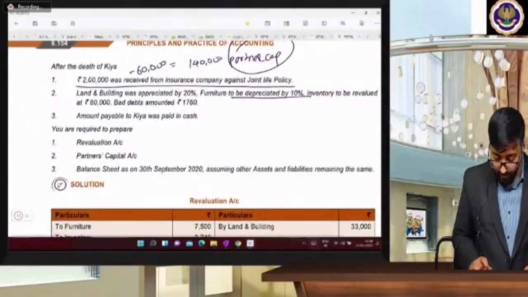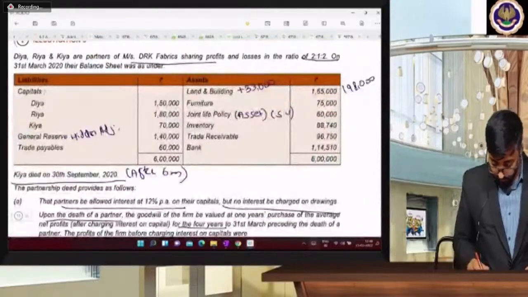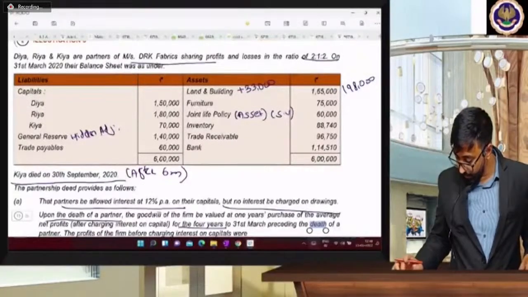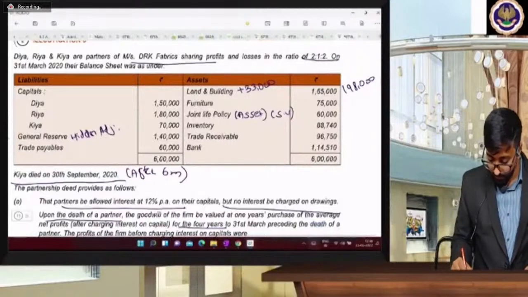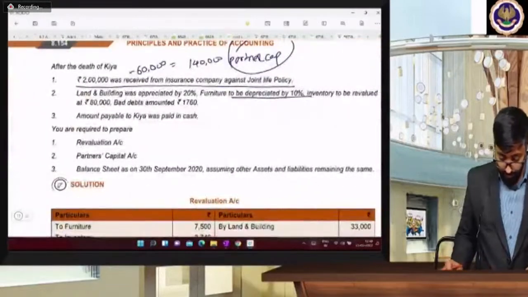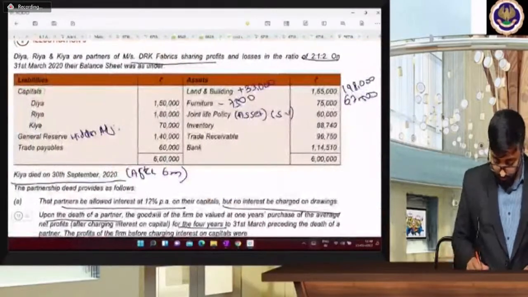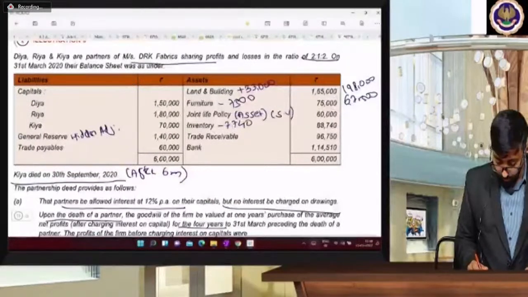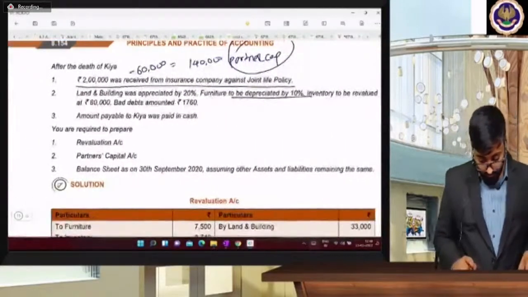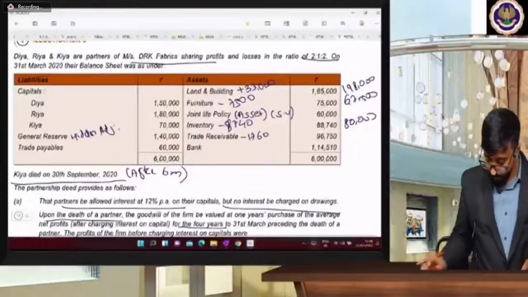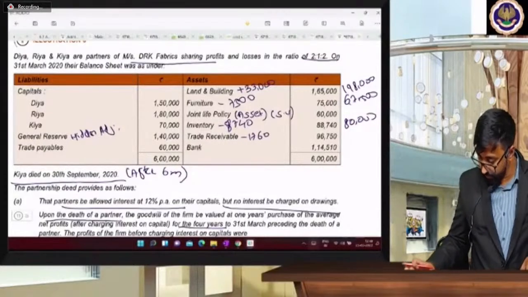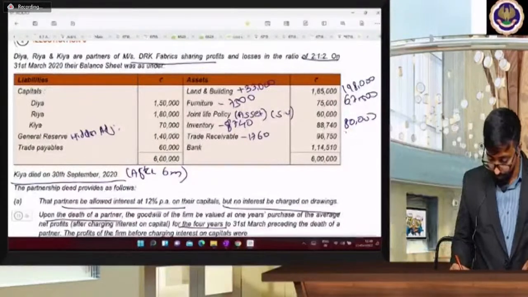Furniture depreciated by 10%, beta. So minus 10%. This is 75,000, so 7,500 is subtracted. And inventory 80,000, so 8,740 is subtracted. Trade receivable, beta, 1,760 is a bad debt. So what is the new value? 96,750 minus 1,760, that is 94,990.